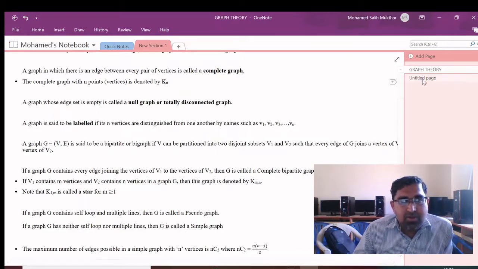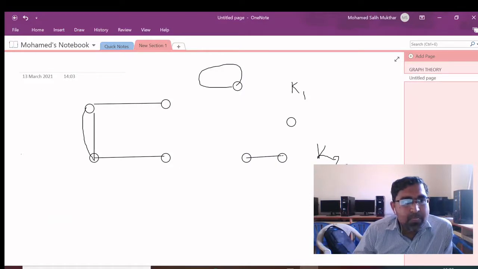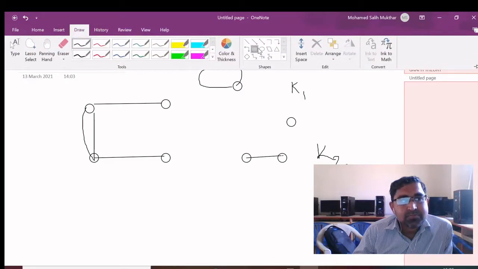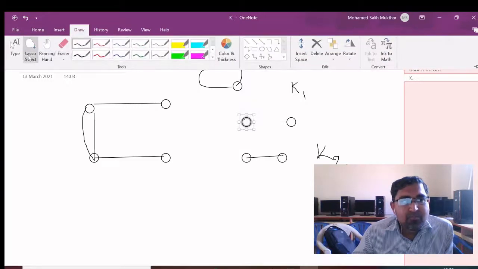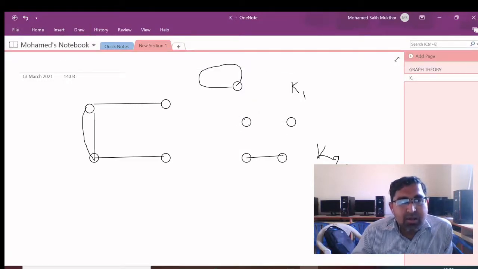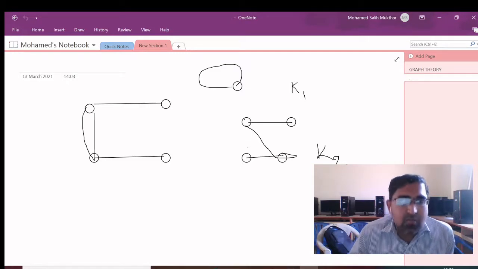See, for example, if you see this graph, this is a bipartite graph, but it is not a complete bipartite graph.